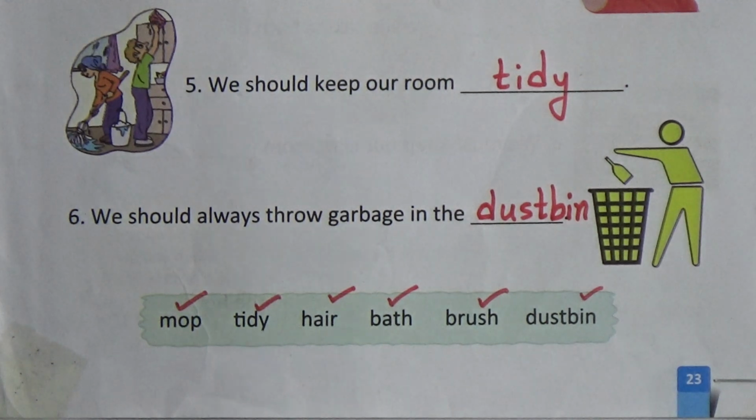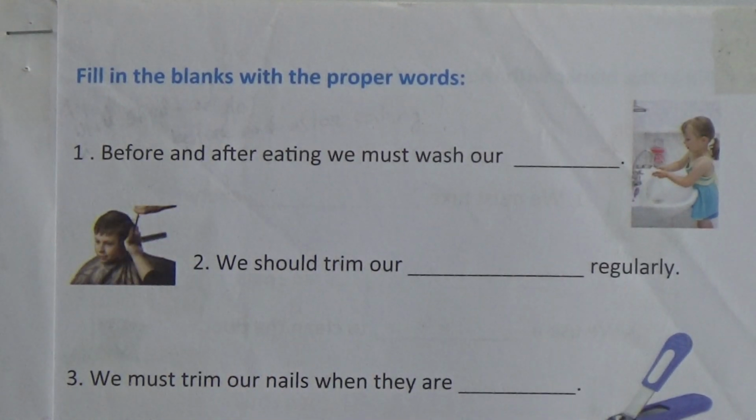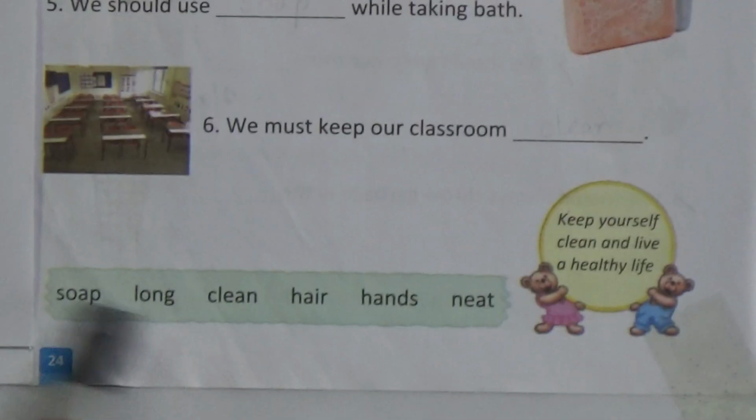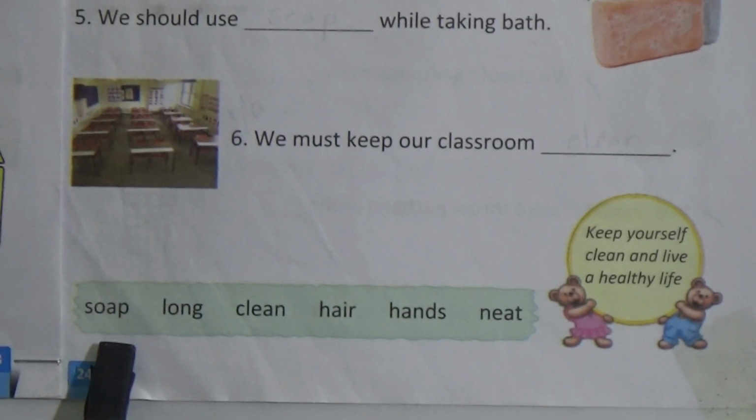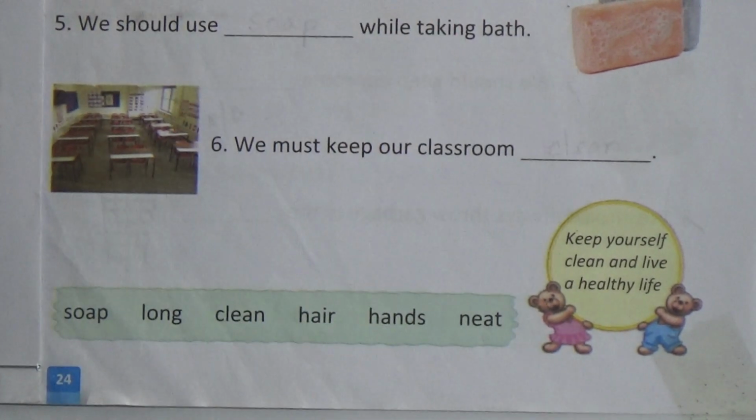D-U-S-T-B-I-N, dustbin. Students, now come to page number 24. Here is the same fill in the blanks. We will do the same way. Look at here, here is another box, and we will take a word from this box and write here.